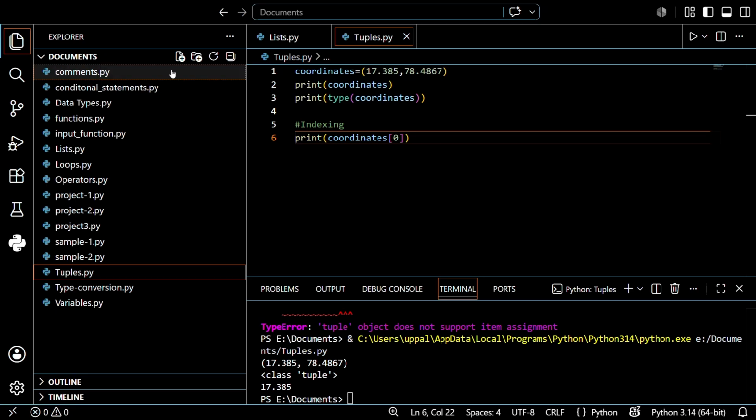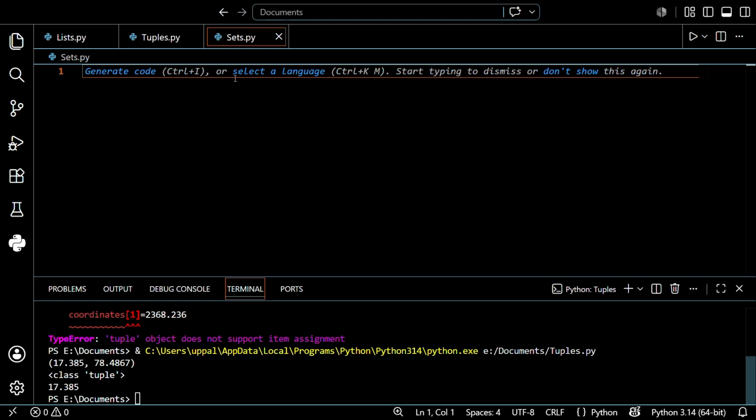Okay. So after that, the topic is sets. A set is an unordered collection, and the most important thing is that it allows no duplicate values guys. Up to now we discussed lists and tuples, right? You can save duplicate values, like the same values in a single list, but a set does not allow duplicate values. If you create duplicate values, when you print it, it will skip the duplicates guys. That is the power of sets.